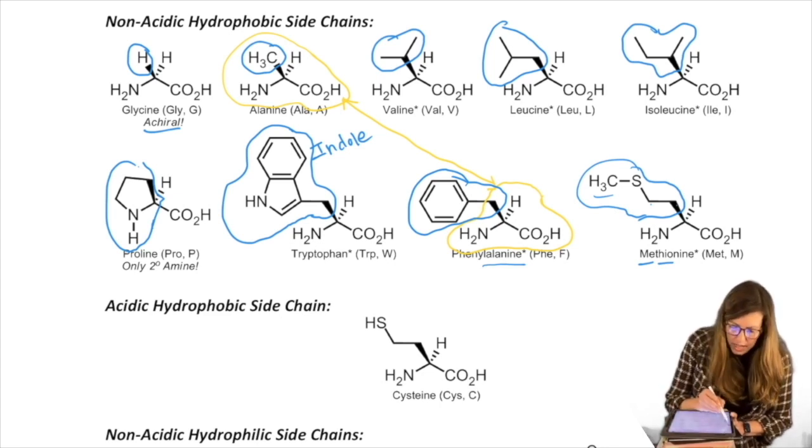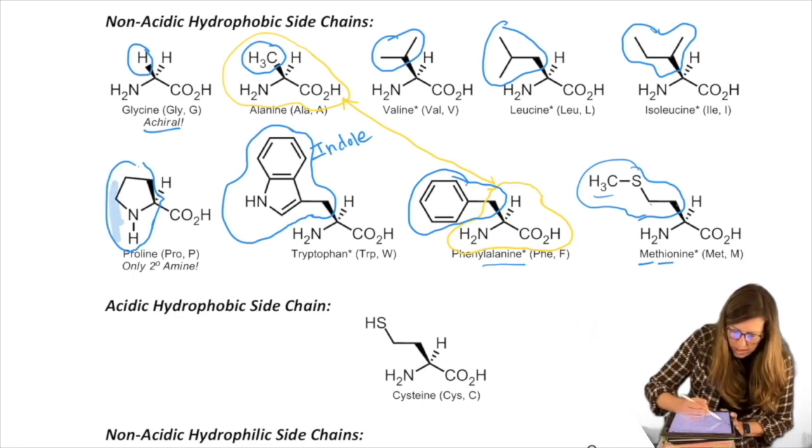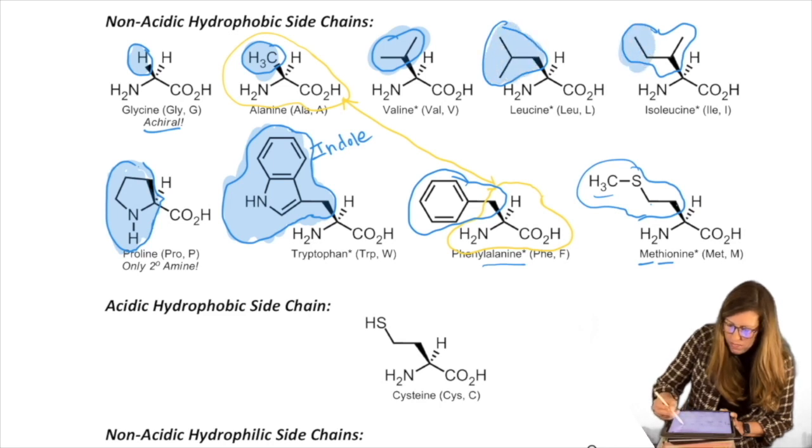I'm actually going to highlight these just so we don't get too bogged down, so let's take a little coloring break. Might make this a little fatter to go faster. So the indole with a CH2, methyl, valine, leucine, isoleucine, phenylalanine, methionine.